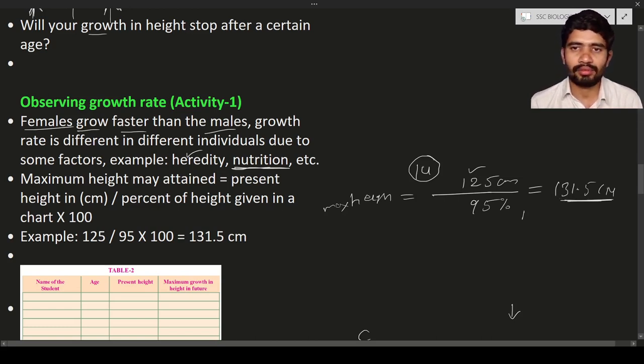So do the same thing. If your age is 13, first measure your height. How many centimeters do you have? Put your value over here, and go to the table. Your age is 13. So in the 13,